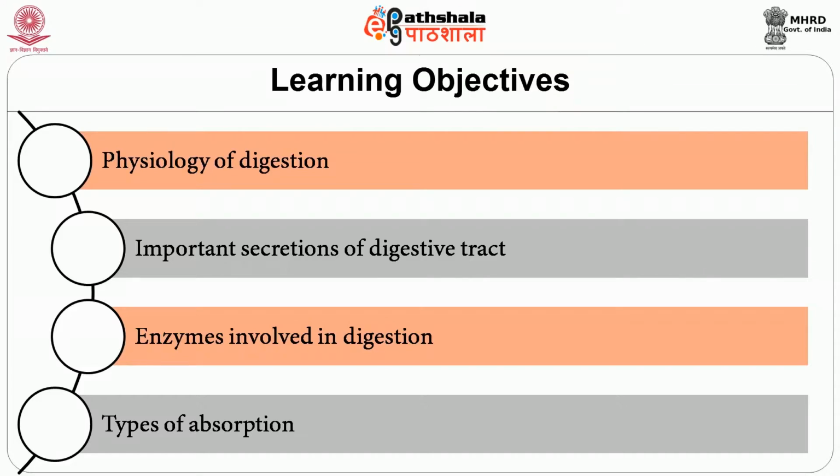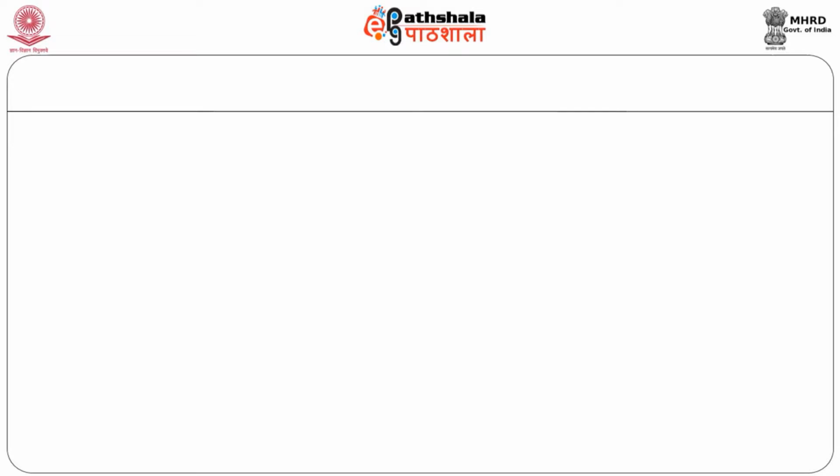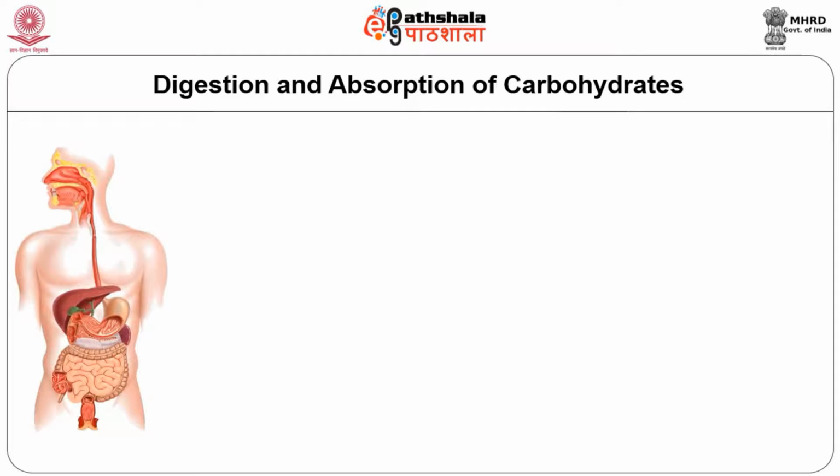Thus, while you go about your daily routine activities like playing tennis, working in a laboratory, attending classes or eating lunch, many digestive reactions and activities occur automatically in your gastrointestinal tract. Let us understand these activities in this module. Learning objectives are: number 1, the physiology of digestion, important secretions of the digestive tract, enzymes involved in digestion, and types of absorption.